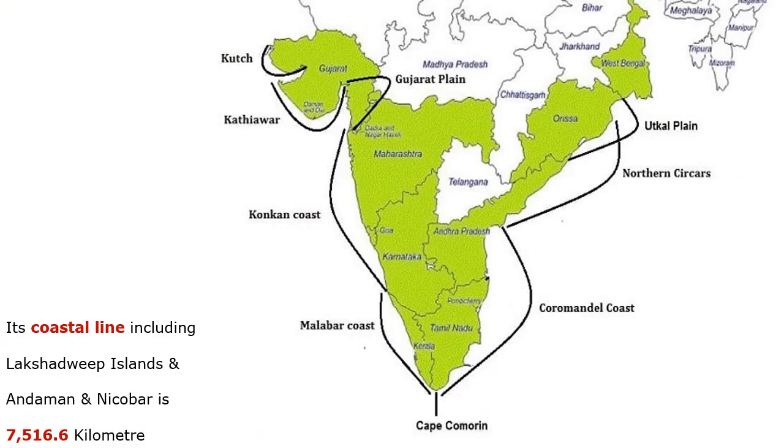Next is the coastal line. Including the outer boundaries, we are discussing the coastal line along with the length of the country.